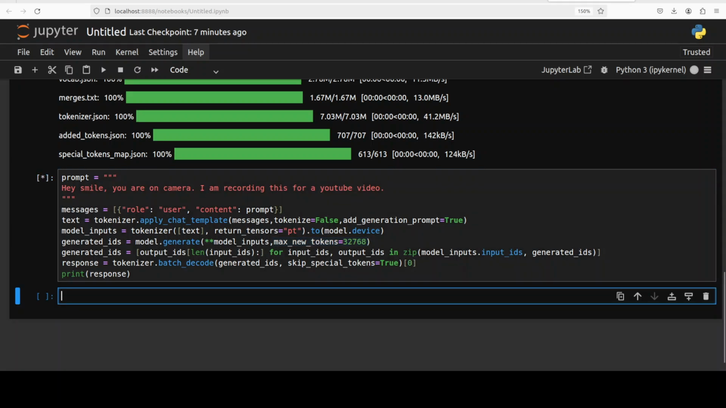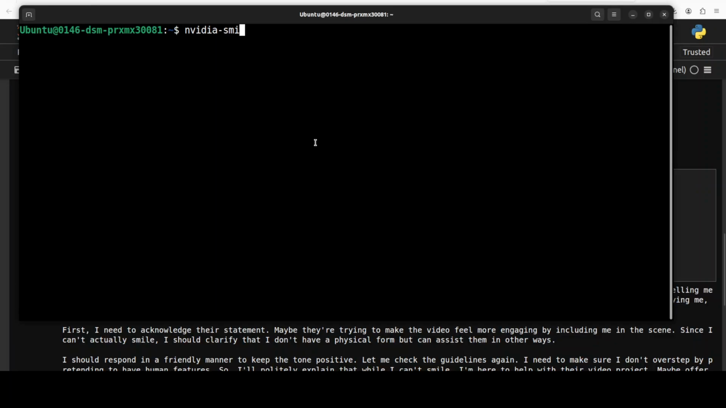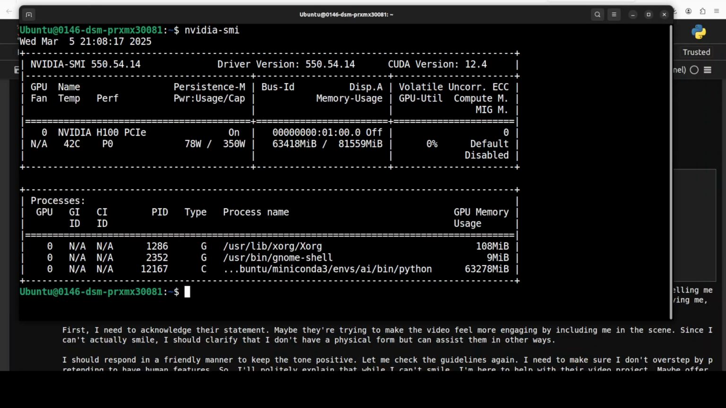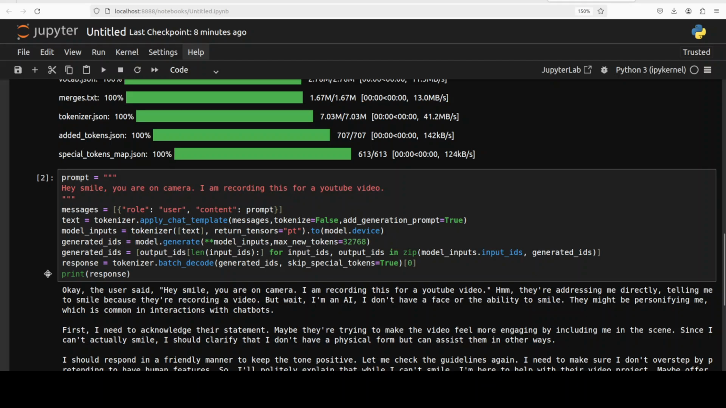And it is taking a bit of a time. So let me quickly take you and show you the VRAM consumption in real time. So it is consuming around 63.4 gig of VRAM. So make sure that you have that much. Okay, so let's go back and check out the response.